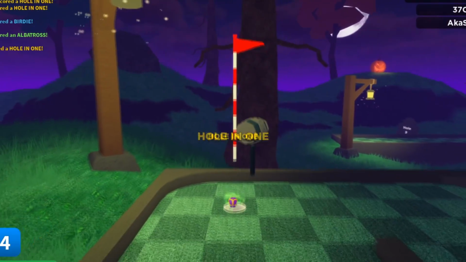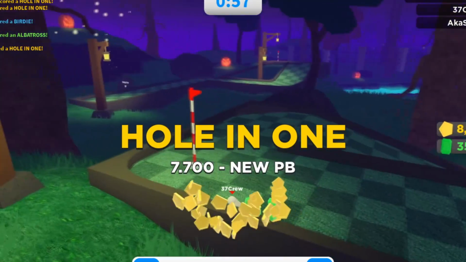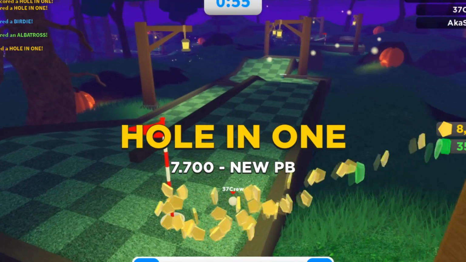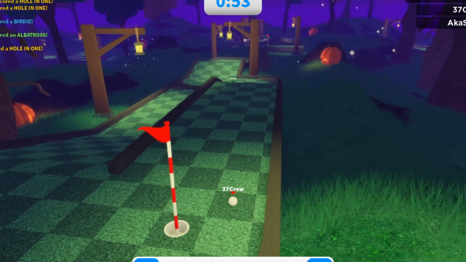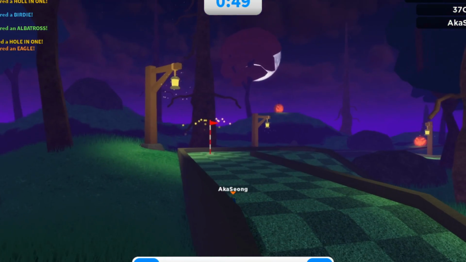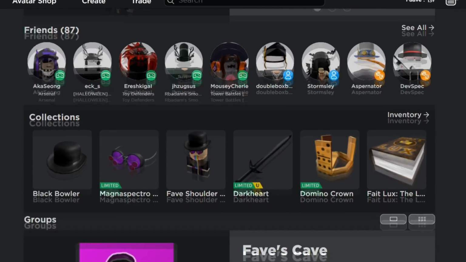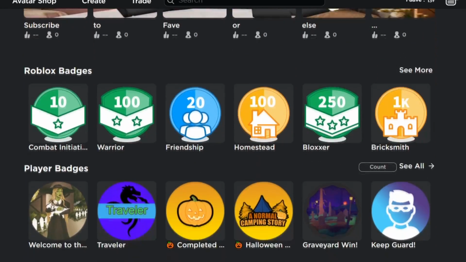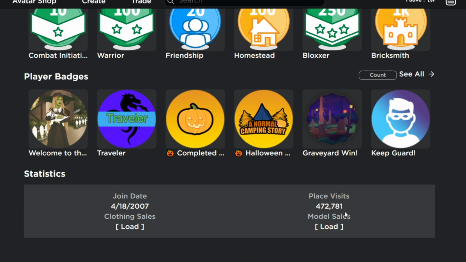But look, profile views was part of a bigger thing called statistics, whereas if you went on someone's Roblox profile back in the day, you could see statistics relating to them. So for example, this is me in the present day. You can see friends lists, hats, groups, favorites, badges, and statistics. And the only statistic that you can see now on default Roblox is a join date and place visits, but it wasn't always this way. You could actually see more statistics back then.